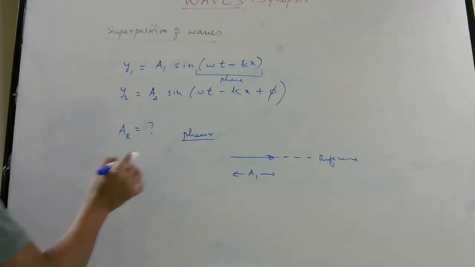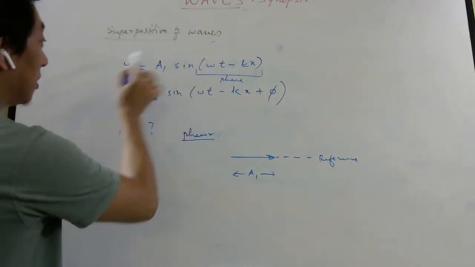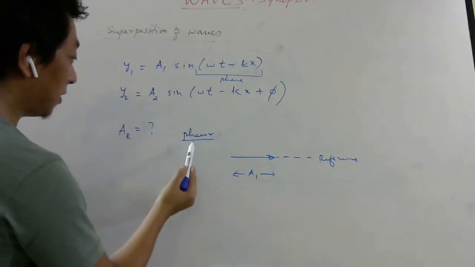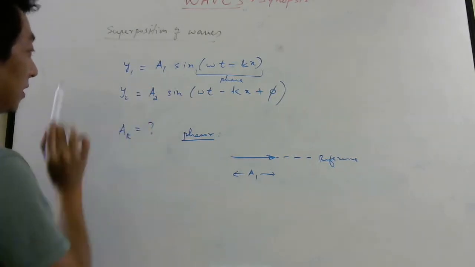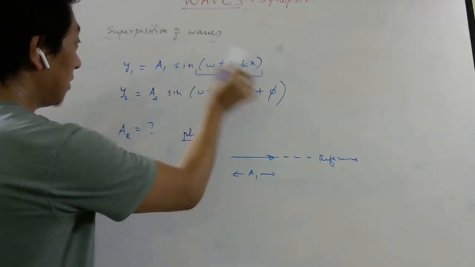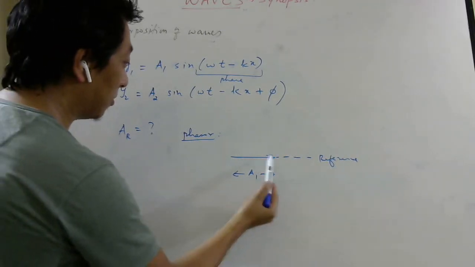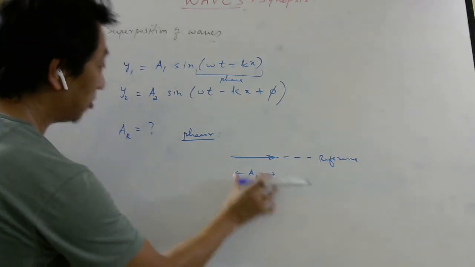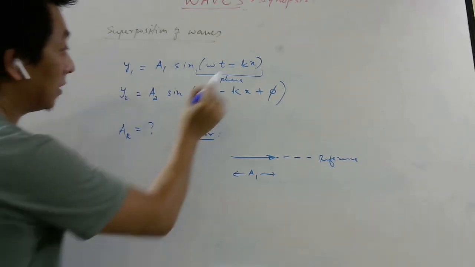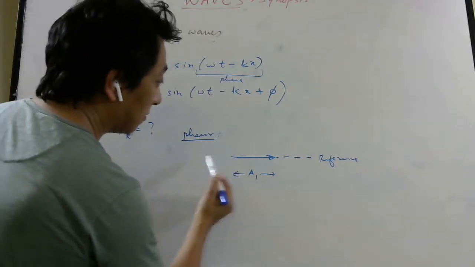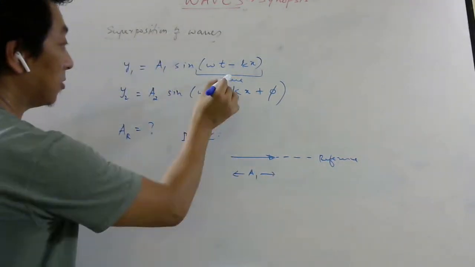Okay, so again, let me repeat. If you are given a particular wave, then using phasor technique, to add these waves you treat each wave as a phasor, which basically means an arrow, such that the length of the arrow gives you the amplitude, and the angle this arrow makes with some fixed line, which is the reference line, gives you the phase.